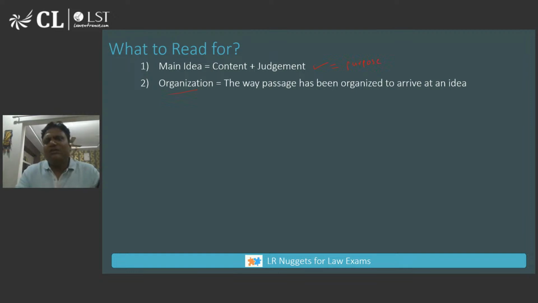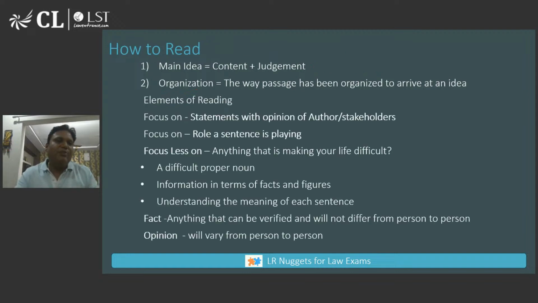Now let us delve slightly deeper into what I call the elements of reading, which will help you understand the main idea and organization. What you should focus on is statements with opinion of authors and stakeholders. In a passage, there might be 20 statements. In a 400 word passage, there might be 25, 30 statements.